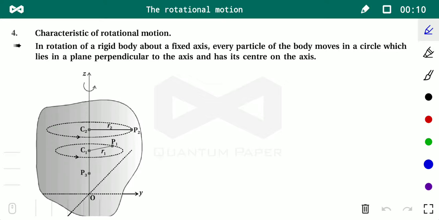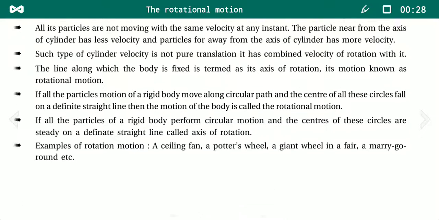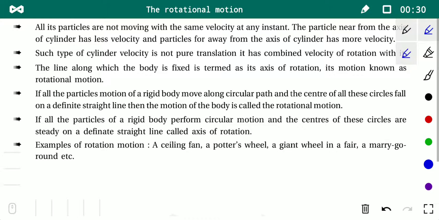So yesterday we started the chapter on rotational motion, and today we will talk further about this rotational motion. Once again we will discuss chapter number 4, even though we discussed it yesterday. Explain the characteristics of rotational motion. Before that, students, I would like to recall the definition of what rotational motion is.